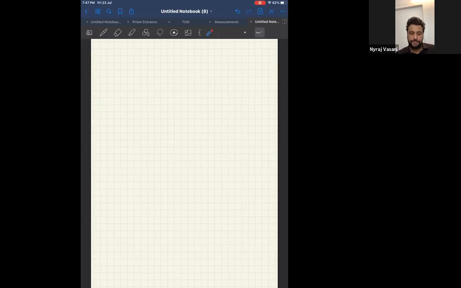Arpit, try again. It has to be perpendicular to that plane. Answer is it has to be perpendicular. Divya Shah, correct. Good.